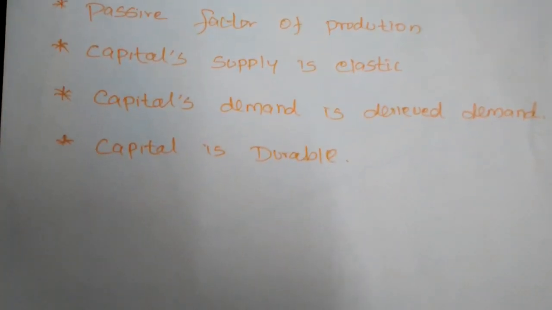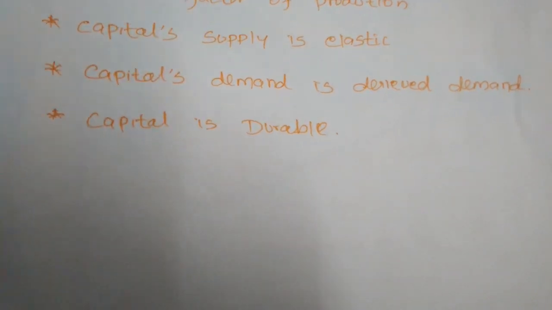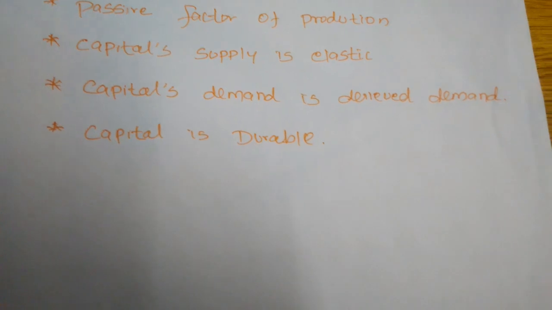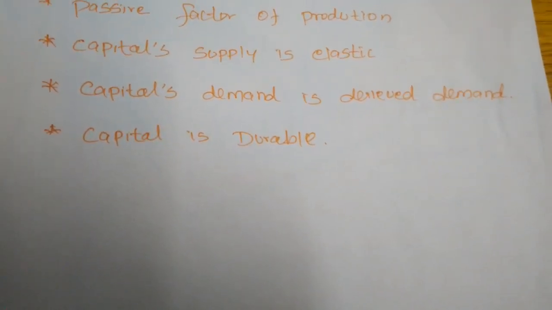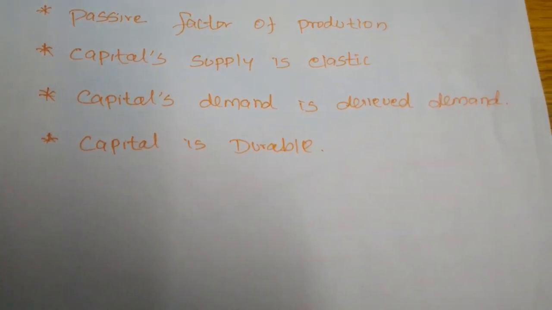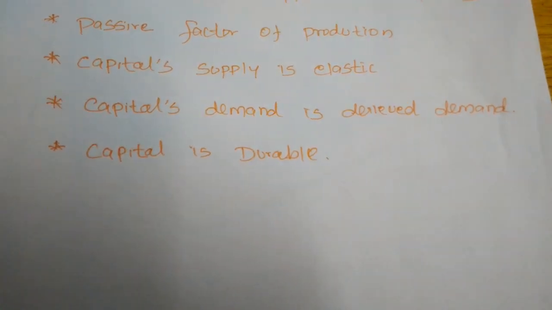Next, capital is durable. Capital is durable means it will always be worth something. If you have some amount of gold or some amount of money, it will always be useful for making capital. And if you have some vehicles and buildings, they always hold some value throughout the years.